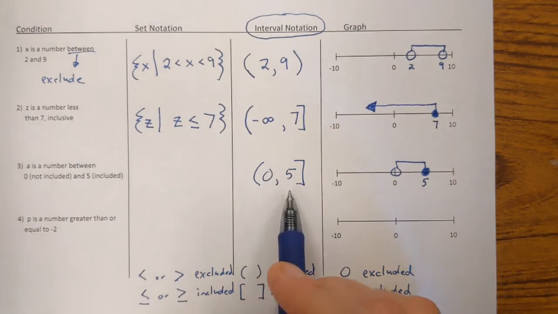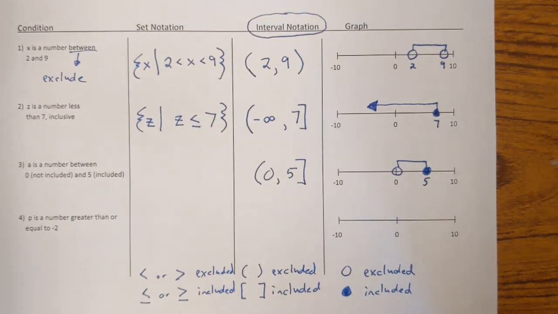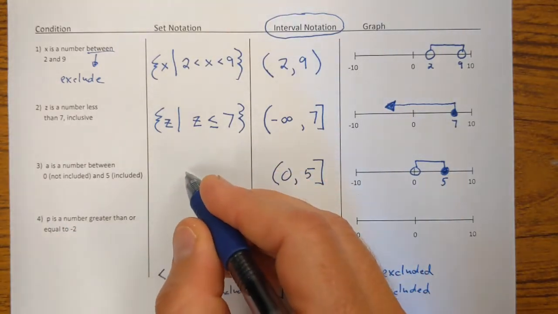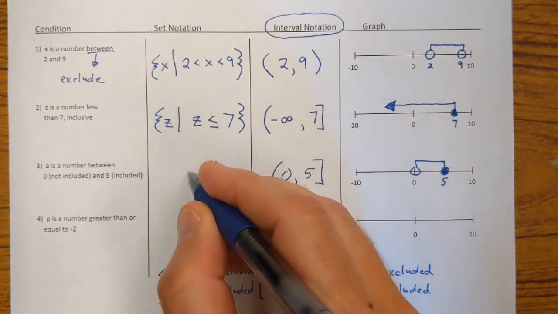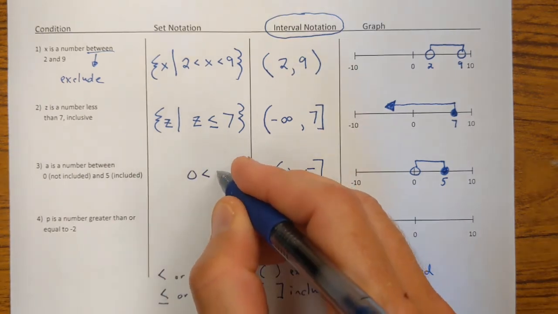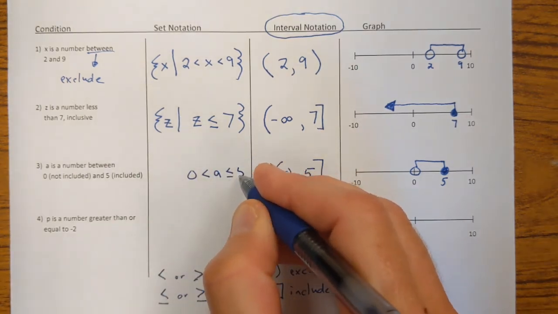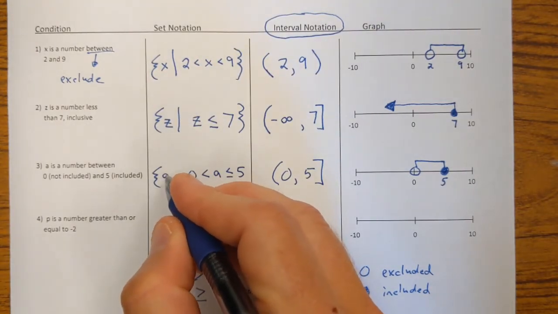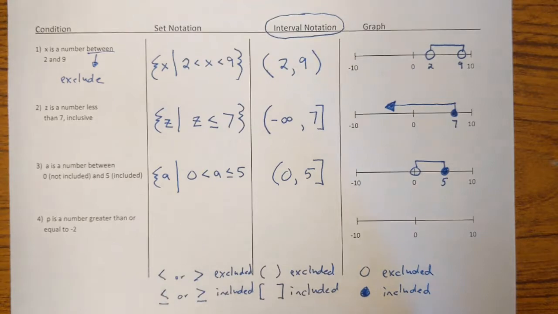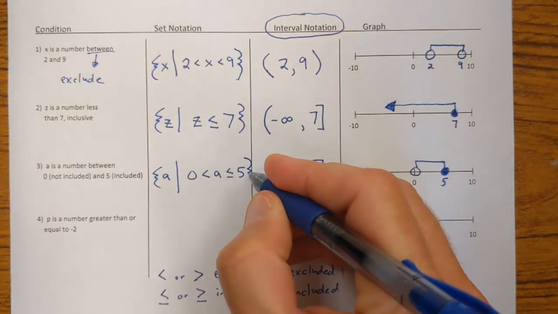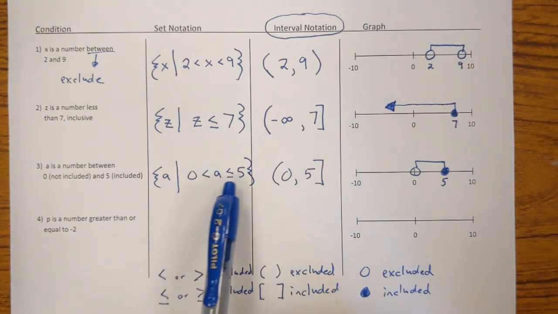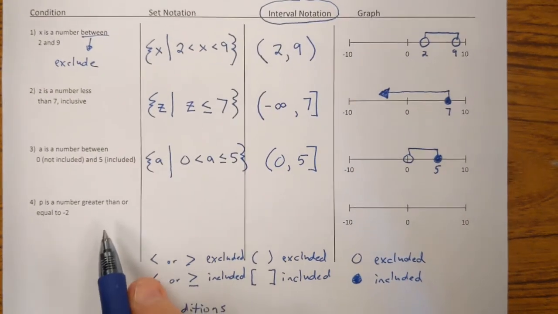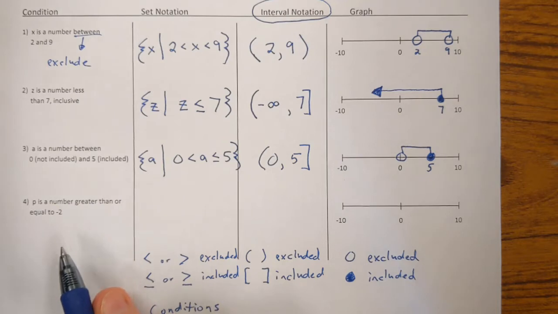So the interval notation would look like this. And then to write this with set notation, using inequalities, it would look like 0 is less than a is less than or equal to 5. And we're going to use our set builder notation, which says all values of a such that a is a number between 0 and 5. The 5 is included.